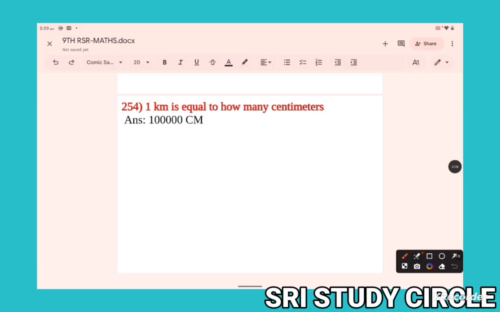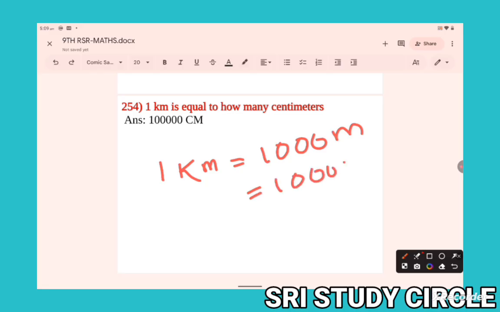1 kilometer is equal to how many centimeters? See here, 1 kilometer is equal to 1000 meters. Again, 1 meter is equal to how many centimeters? 100 centimeters.